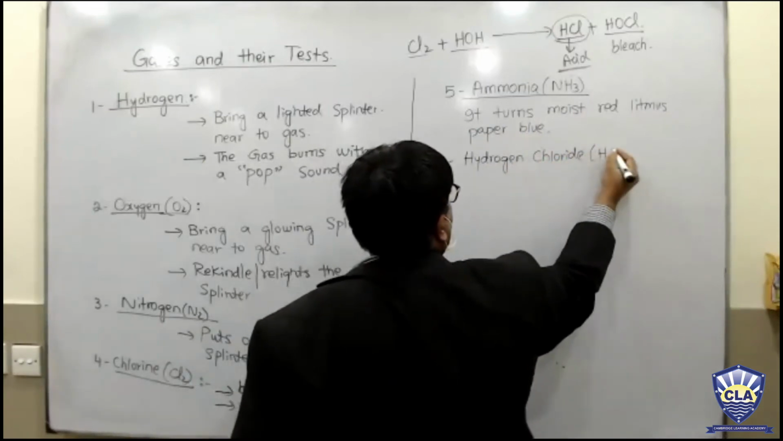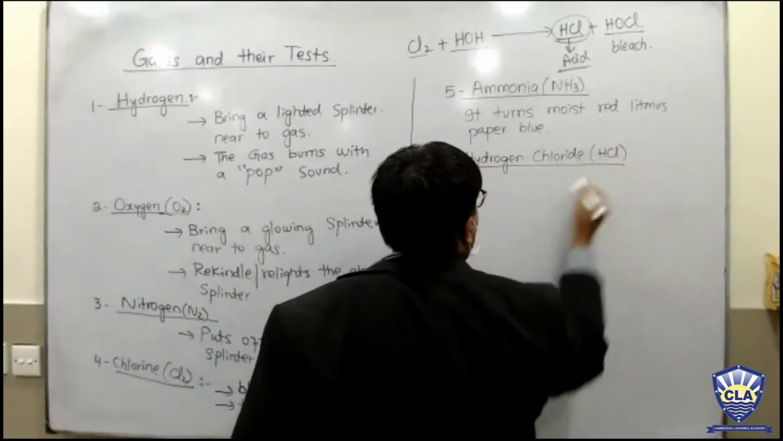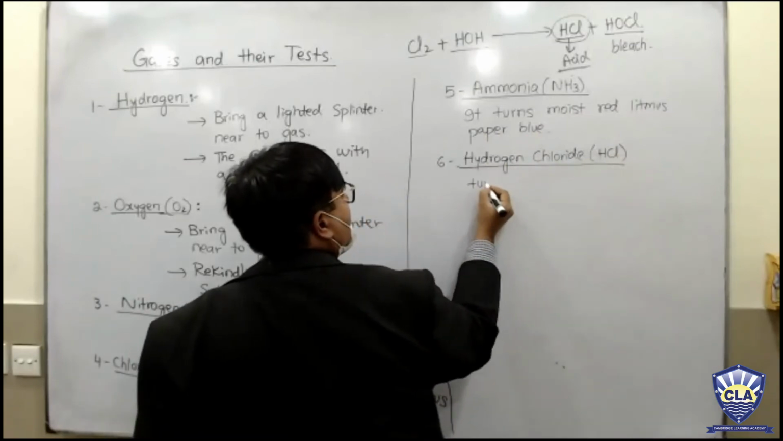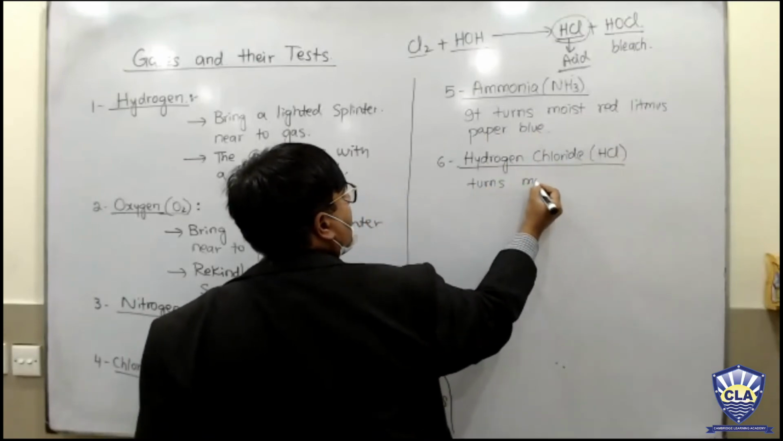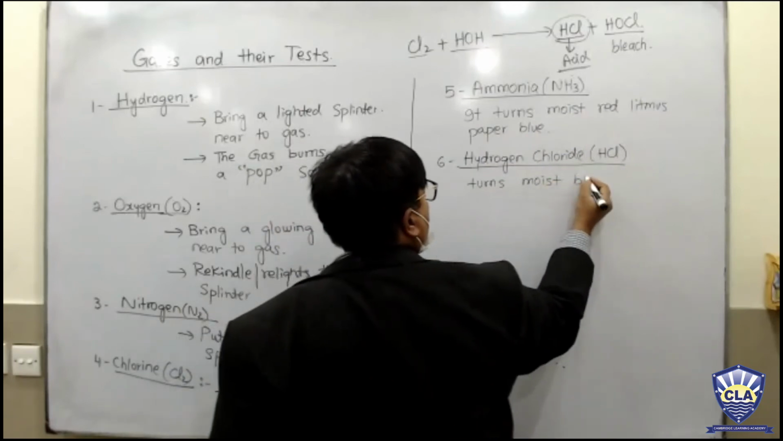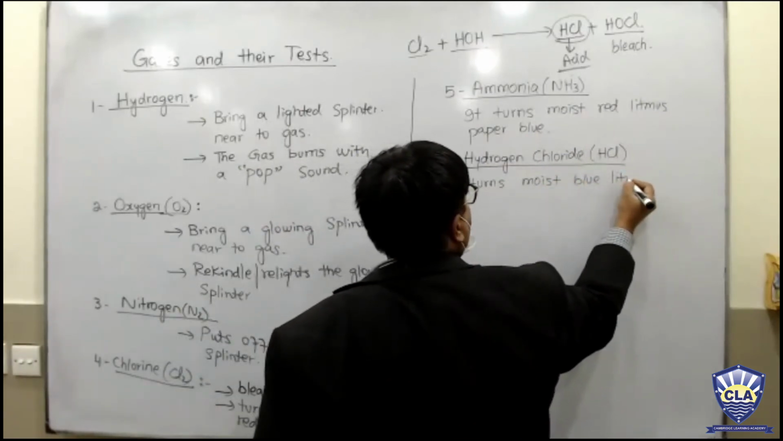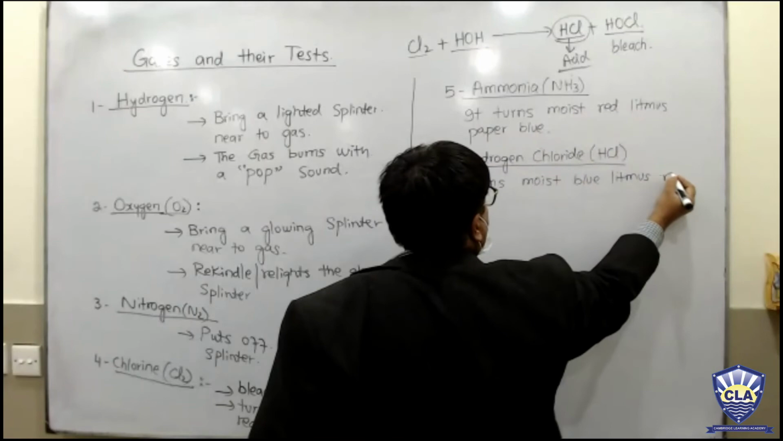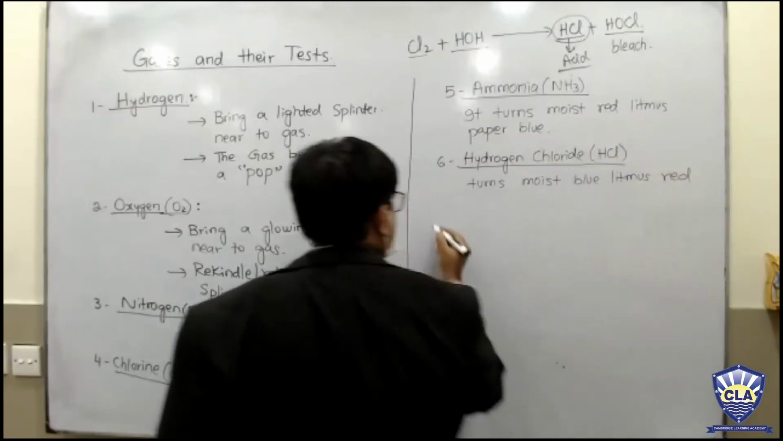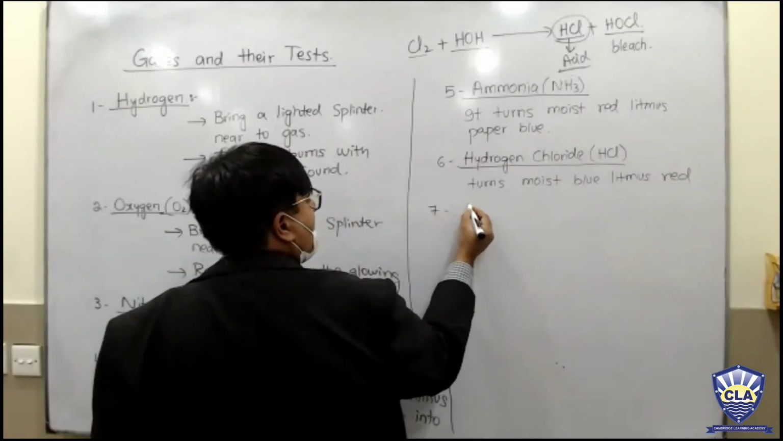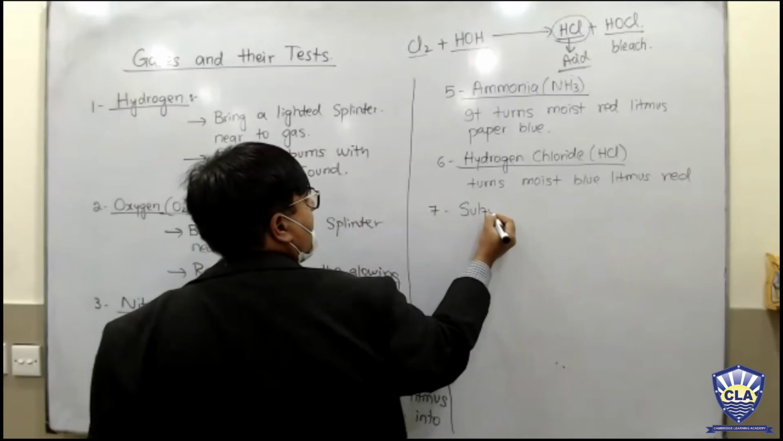And the sixth gas, that is hydrogen chloride gas. This is the HCl gas. HCl is an acidic gas, my dear. It turns moist blue litmus red.